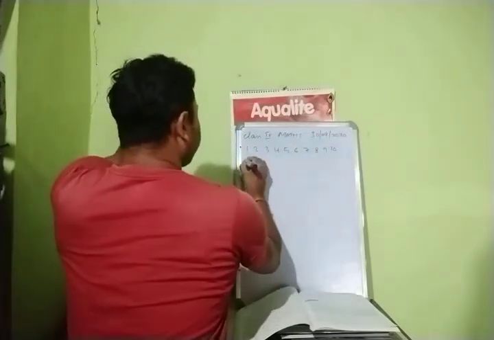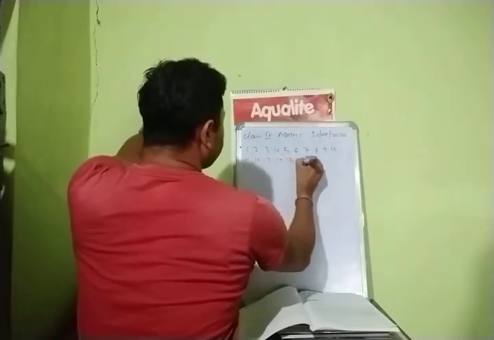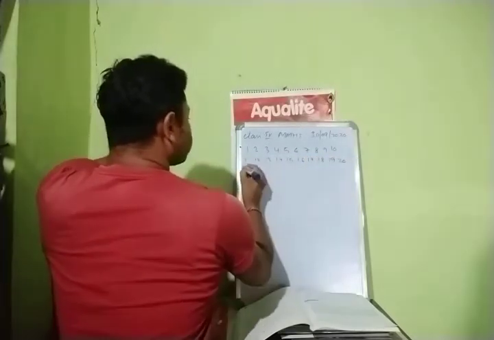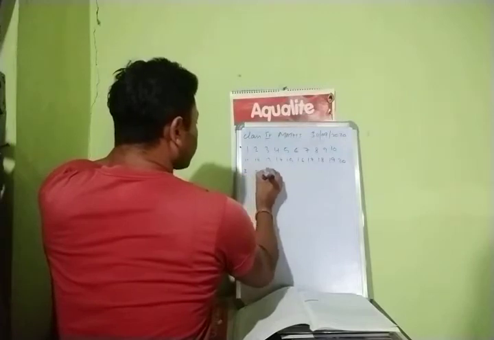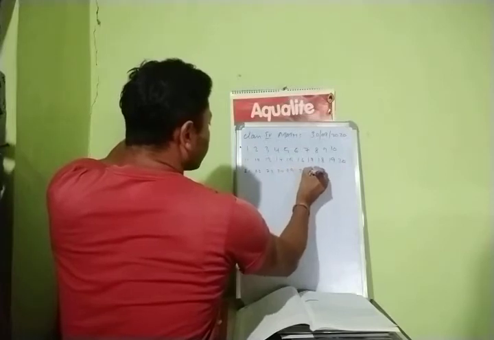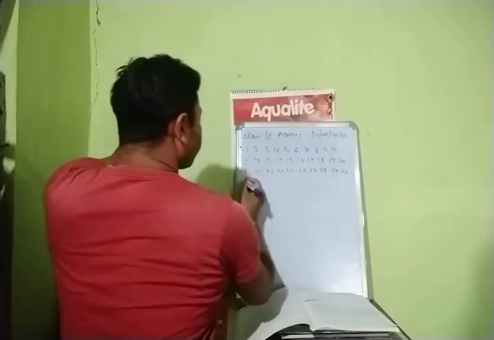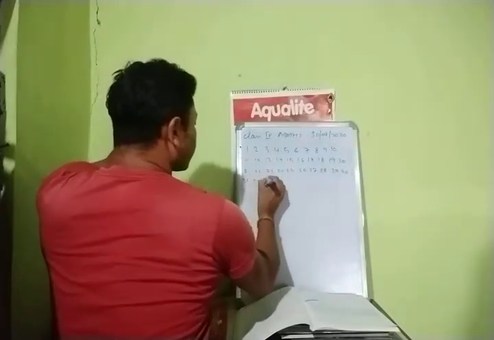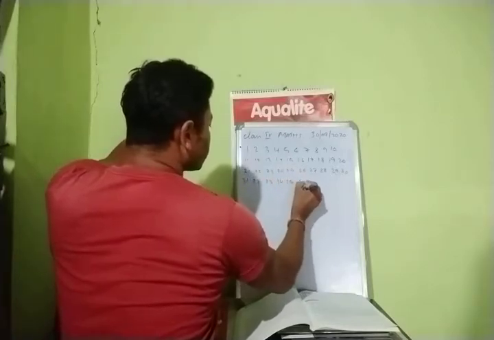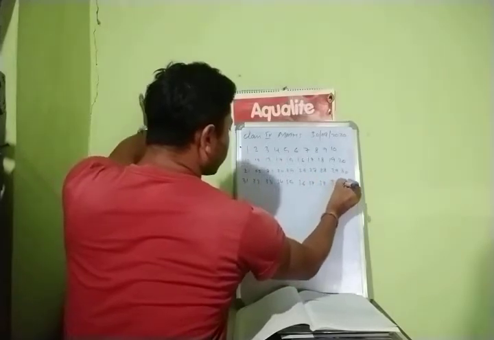Okay, then 11, 12, 13, 14, 15, 16, 17, 18, 19, 20, 21, 22, 23, 24, 25, 26, 27, 28, 29, 30, 31, 32, 33, 34, 35, 36, 37, 38, 39, 40.